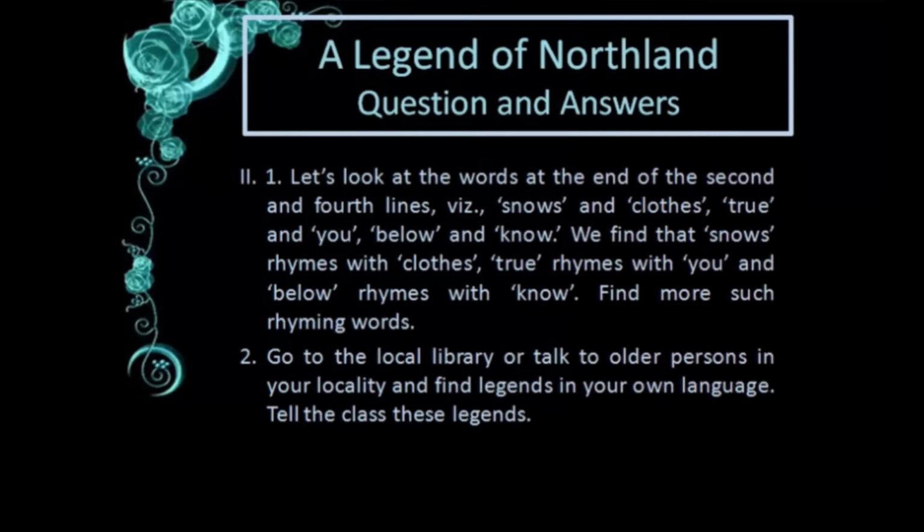Let's look at the words at the end of the second and fourth line. With snows and clothes, true and you. All the rhymes they have given, you have to find the rhyming words, whichever we have given, A, B, C, B. That is, the second and the fourth end rhymes are given. So you can write all those words as rhyming words.